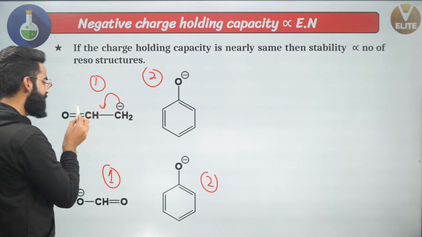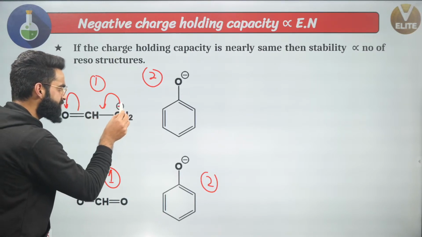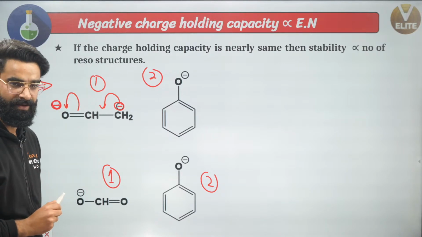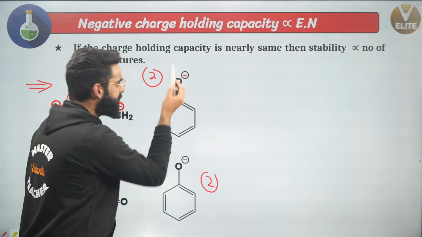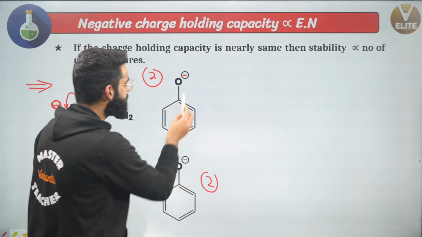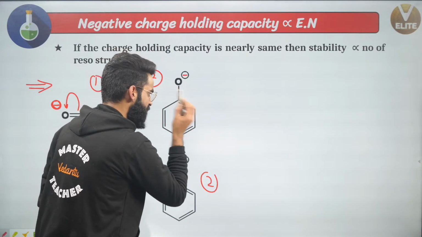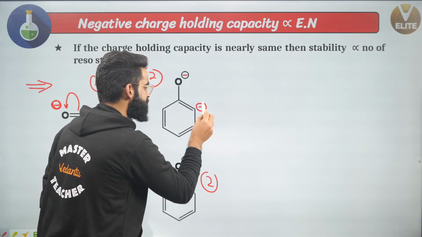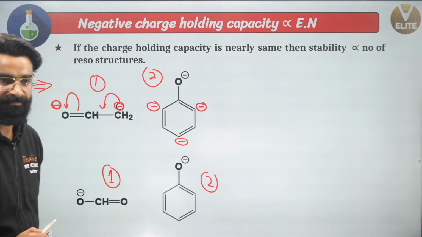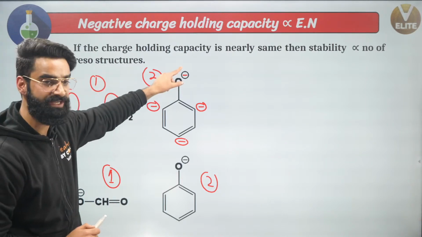This negative charge will come here, and this pi bond will be broken down towards this oxygen. So either the negative charge is going to be on this carbon, or on this oxygen. Right here also in this molecule we have oxygen carrying negative charge, and you can make the resonating structures at the same time. In one resonating structure the negative charge will be on this one, in one more on this one, in one more on this one. So right here we have oxygen carrying negative charge.